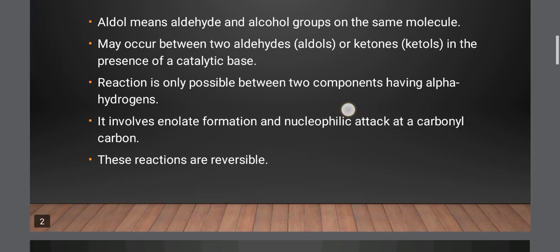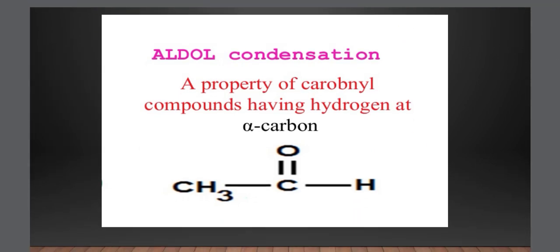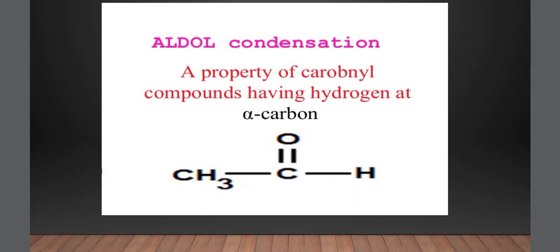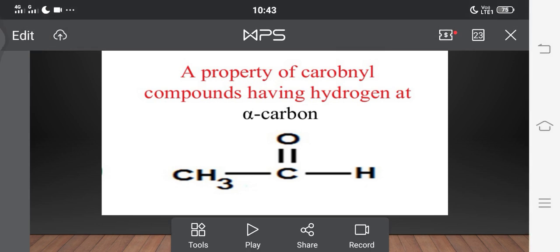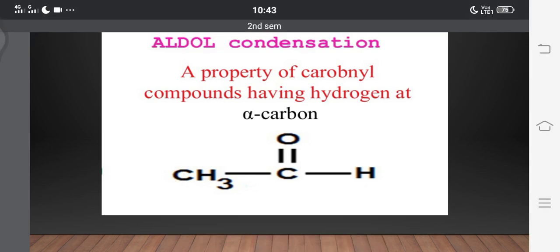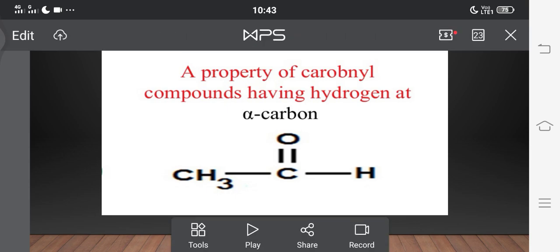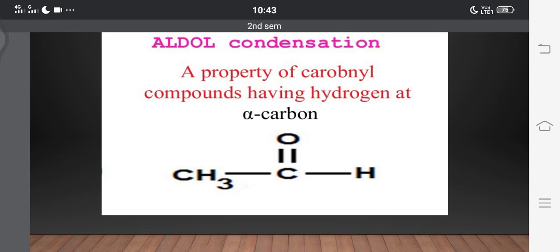So what are alpha hydrogens? See here, this is one of the aldehydes, and its name is acetaldehyde. Does this acetaldehyde have alpha hydrogens or not? See here, this is the functional group, the CO group, and the next carbon is known as the alpha carbon atom. Whatever hydrogens are there on this alpha carbon atom, those hydrogens are known as alpha hydrogens.